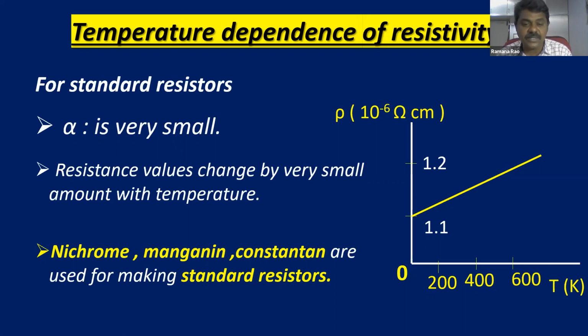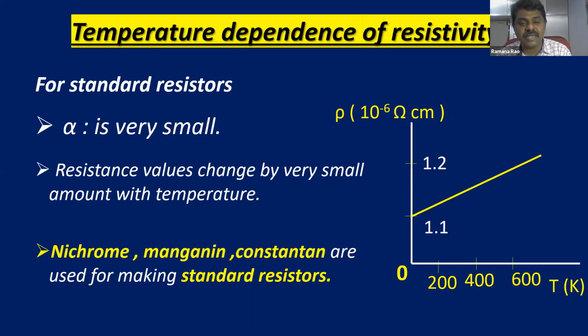A very important 2 marks question, and for competitive exams also. Why are these materials, nichrome, manganese and constantan, used for making standard resistors? The answer is in the above line. Resistance values change by very small amount with temperature. That's it. That is the answer. Their resistance changes by very small amount with temperature.